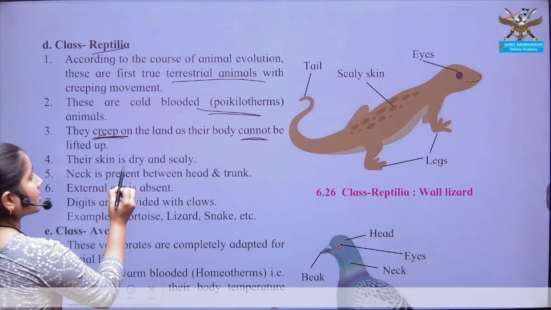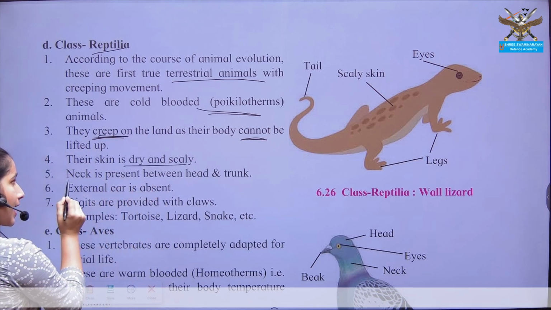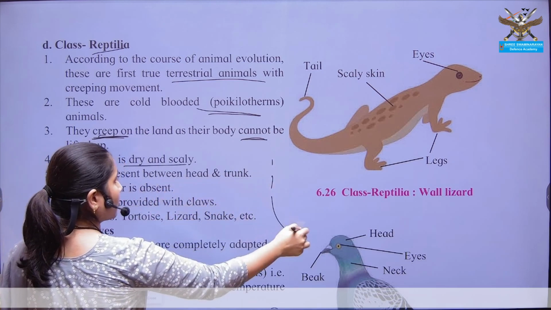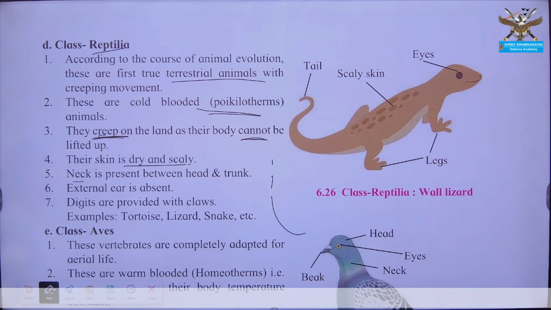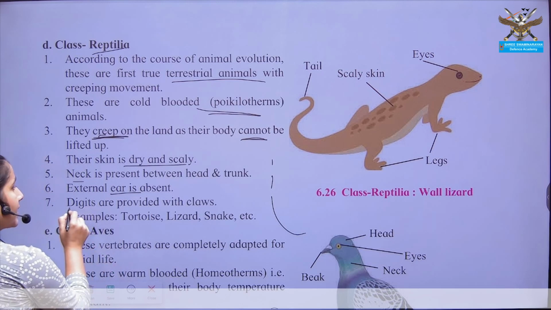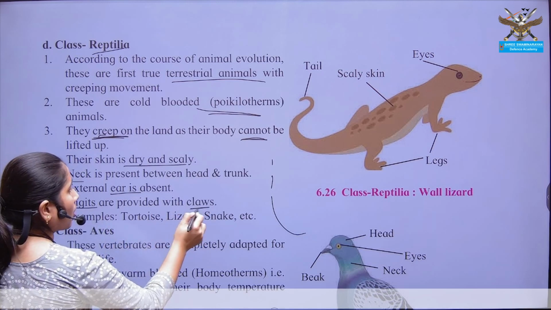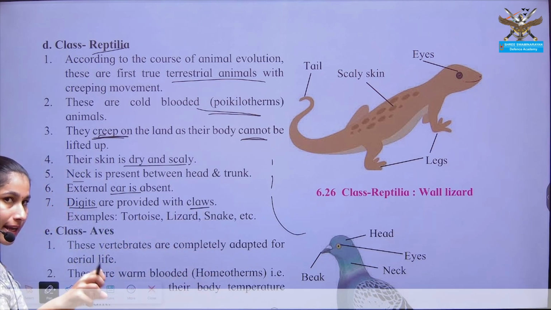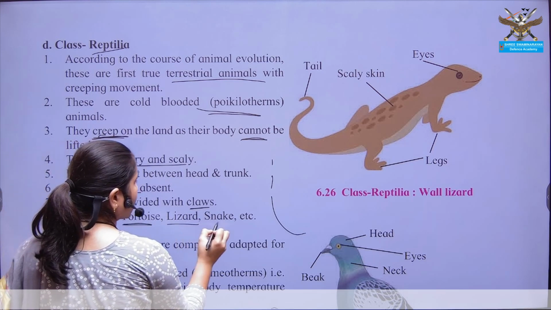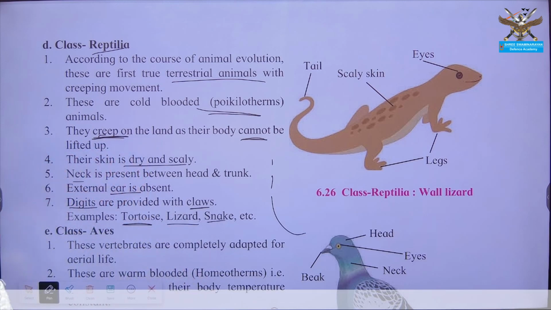The skin is dry and scaly. Neck is present, that is body is divided into head, neck and trunk. External ear is absent. Then digits are provided with claws. Claws are used for holding any kind of object. Examples are tortoise, lizard and snake.